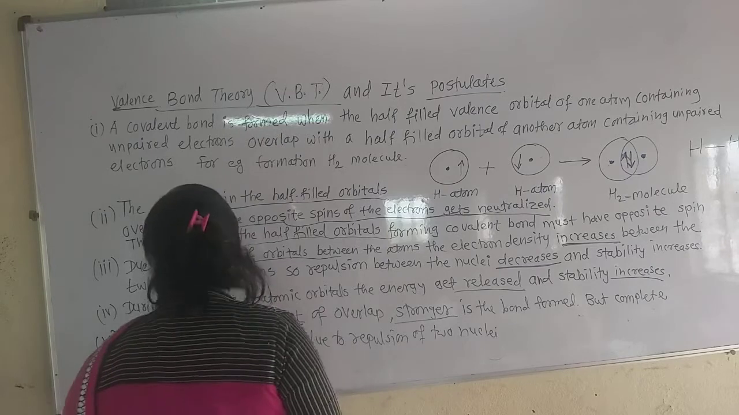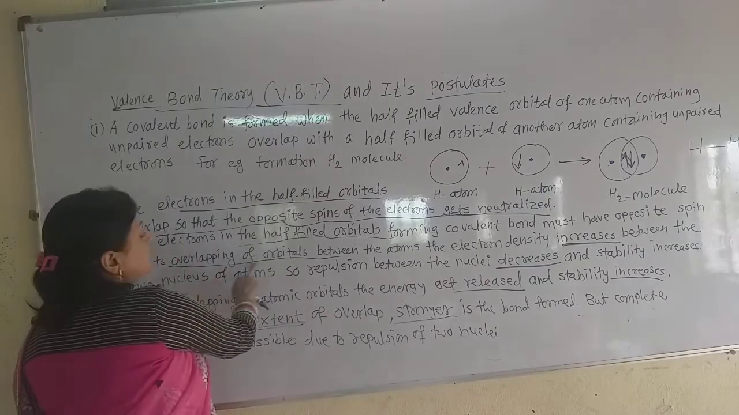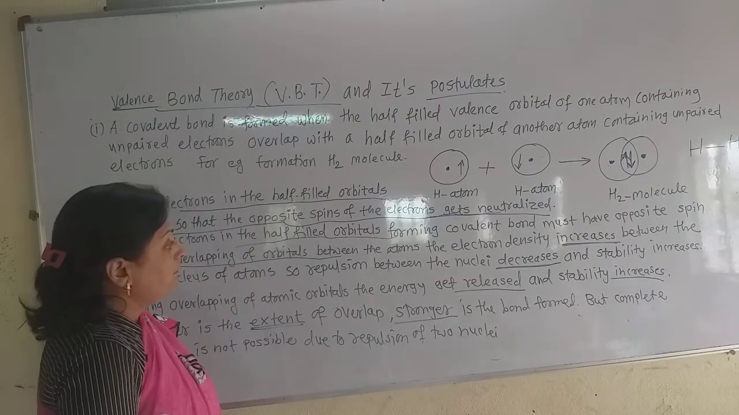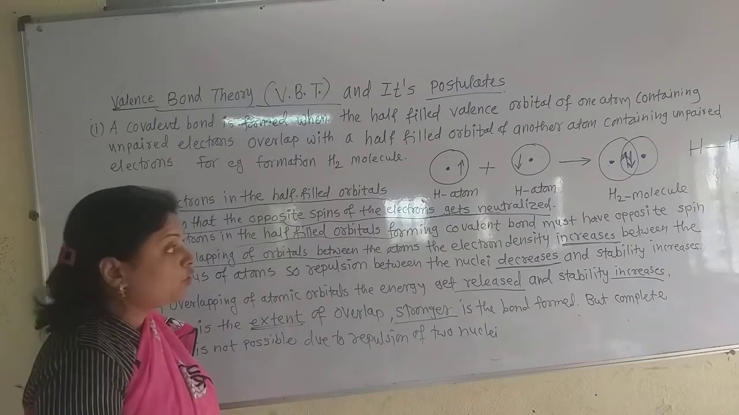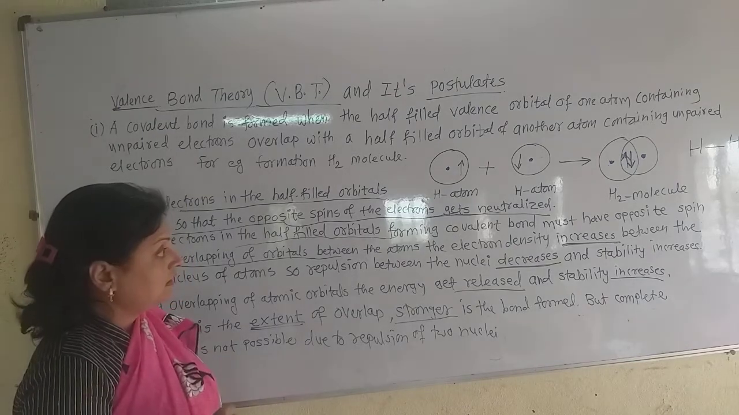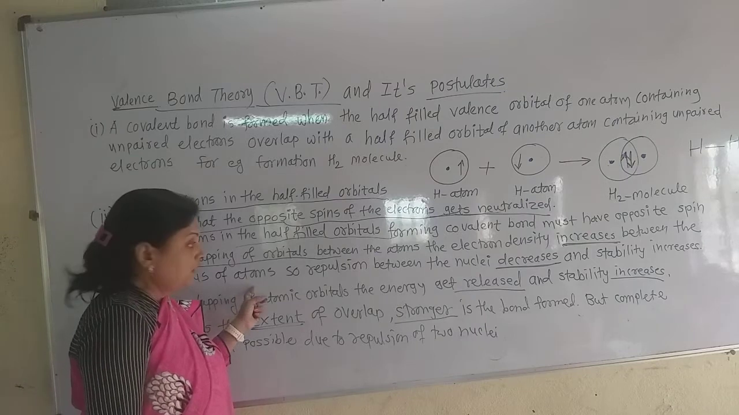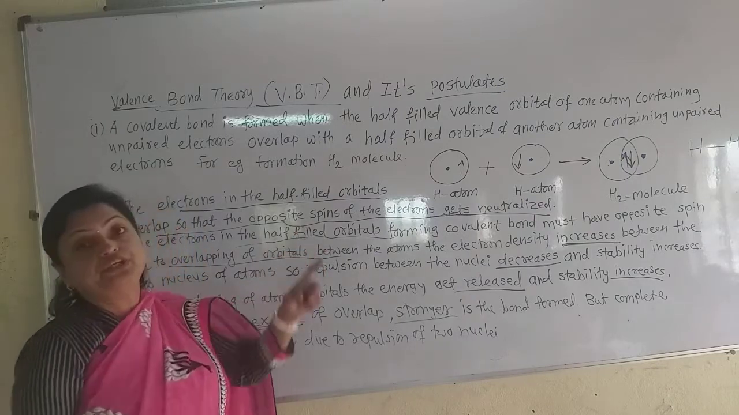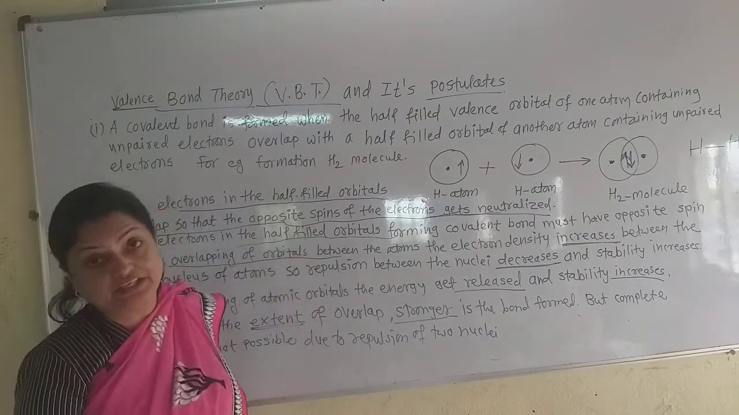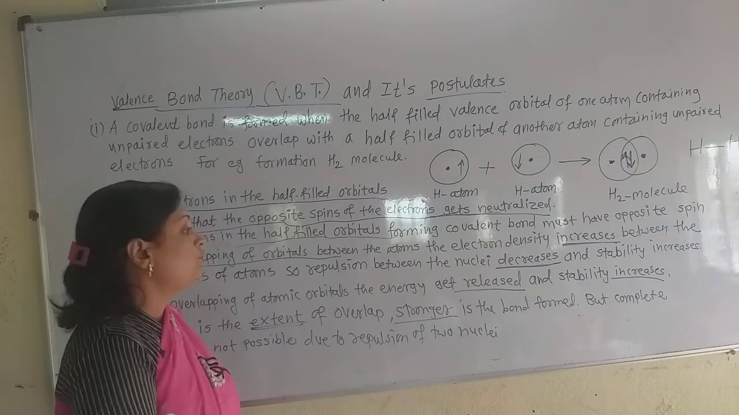Now see the postulate 3. Due to the overlapping of orbitals between the atoms, the electron density increases between the two nuclei. So the repulsion between the two nuclei decreases and stability increases. That is a very important postulate.